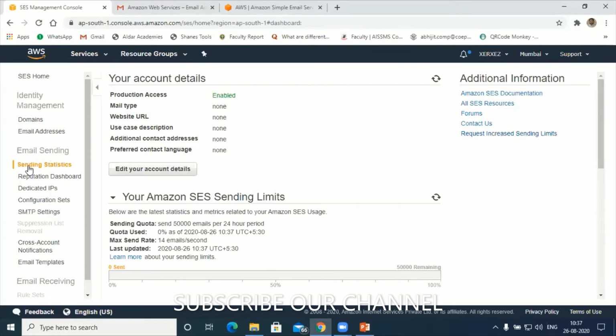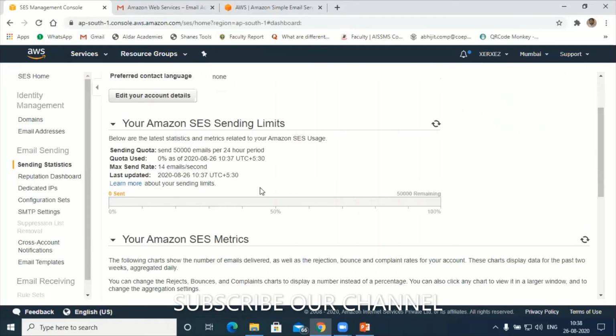Now here you can see this production SES option is available for me as far as my account is concerned, but the problem here is I haven't registered an official domain. I'm just using my simple Gmail account to send the emails. Now regarding the sending limit, everyone please focus here, this is a very important stage. Regarding the sending quota, can you see how many emails I can send here?